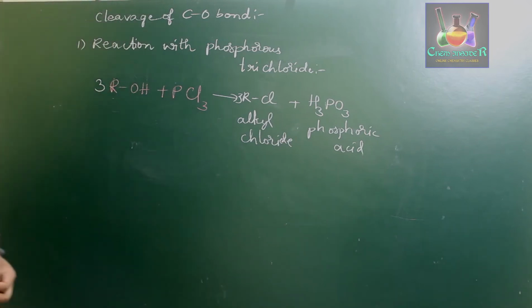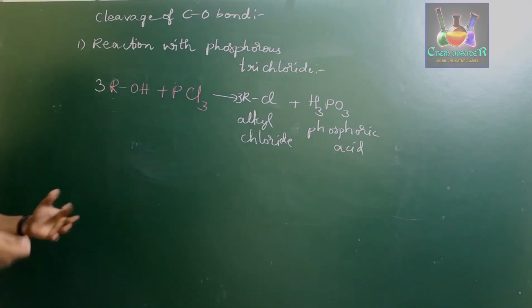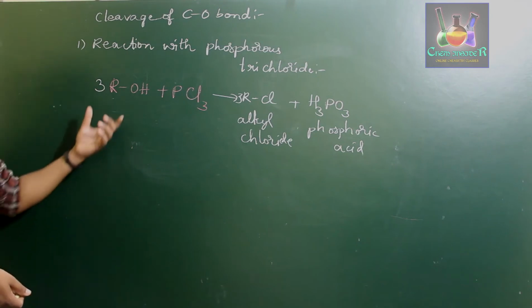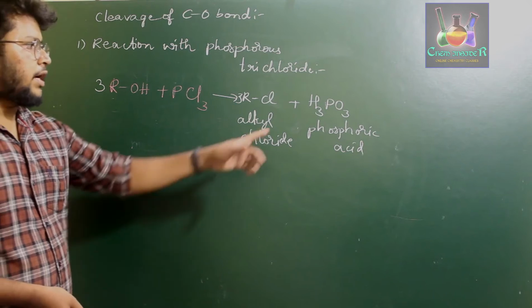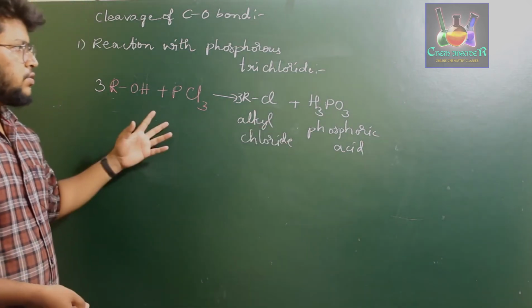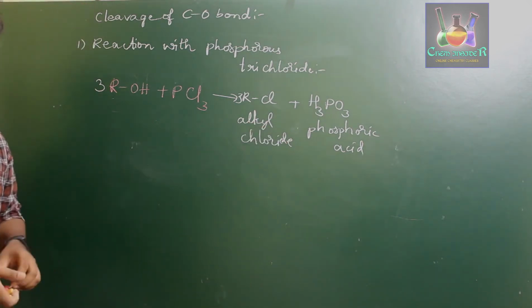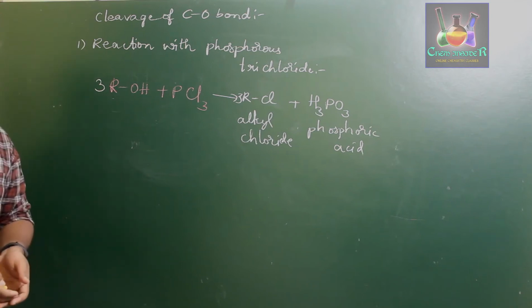So when you treat phosphorus trichloride or trihalides in general with alcohol, they form the respective alkyl halide and phosphorous acid. These two reactions we have discussed in the earlier chapter itself, so it's not a big confusion.